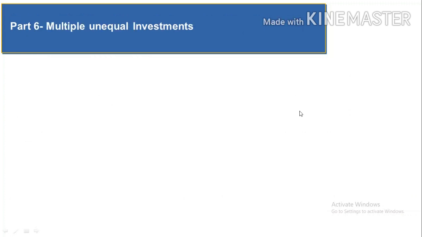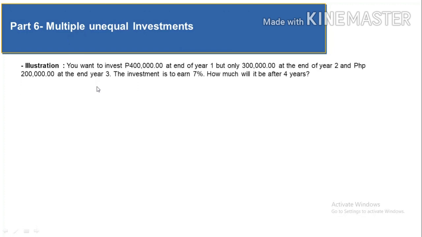Let's go now to the final topic, which is entitled multiple unequal investments, and let's go directly to the illustration. You want to invest 400,000 at the end of year 1, but only 300,000 at the end of year 2 and 200,000 at the end of year 3. The investment is to earn 7%. How much will it be after 4 years?